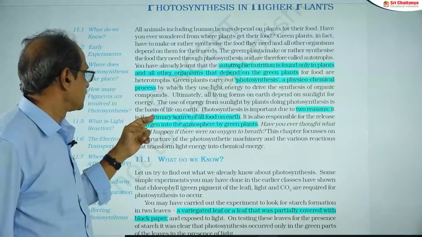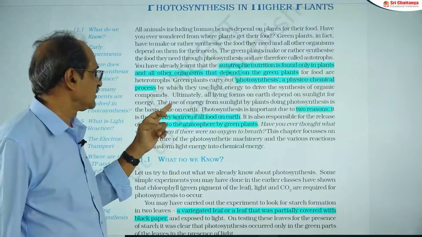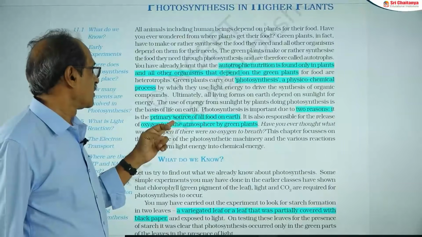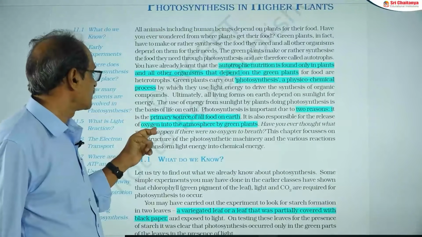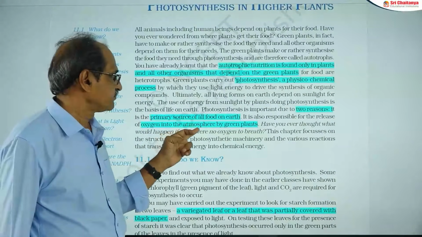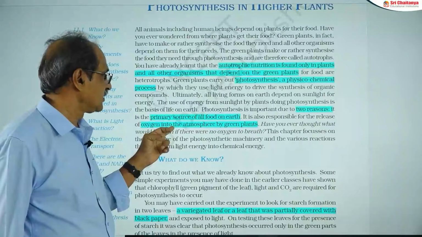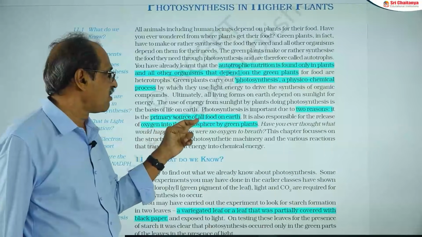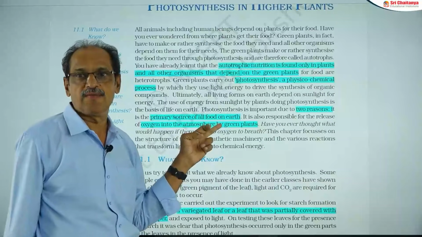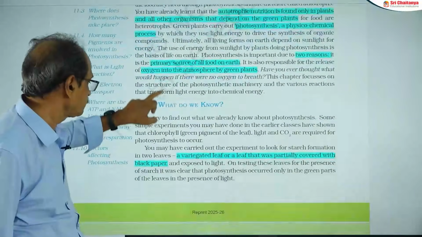Next, it is the basis of life on the earth. Already in the introduction I gave you, what are the two reasons? It provides oxygen to the entire atmosphere, recharging of oxygen. Second, it is the primary source of all food on the earth, even including the ecosystems.